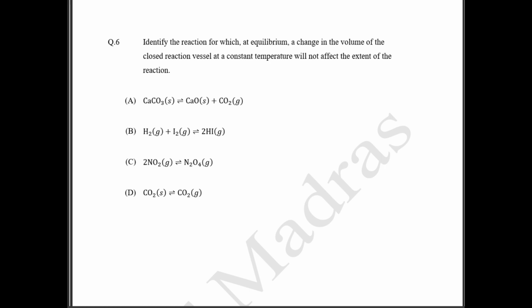Sixth question. They have asked: identify the reaction for which, at equilibrium, a change in the volume of the closed vessel at constant temperature will not affect the extent of reaction. So they have asked about when the extent of the reaction is not affected, and what they have said is a change in volume. So whenever there is a change in volume, your pressure will also change. If your volume is changing, then your pressure will be changed, and they have said at constant temperature.